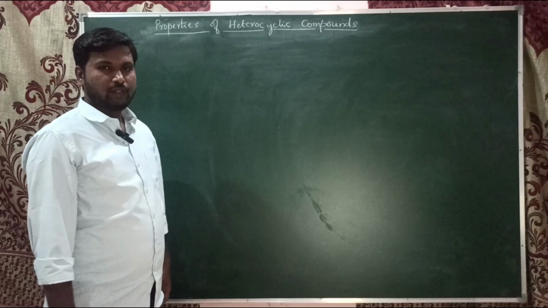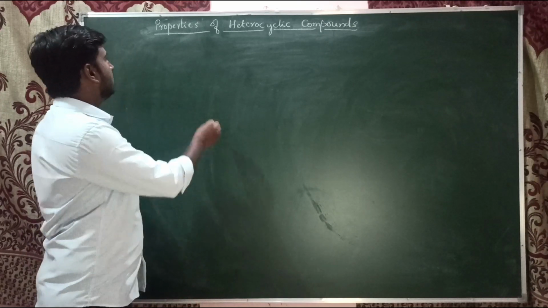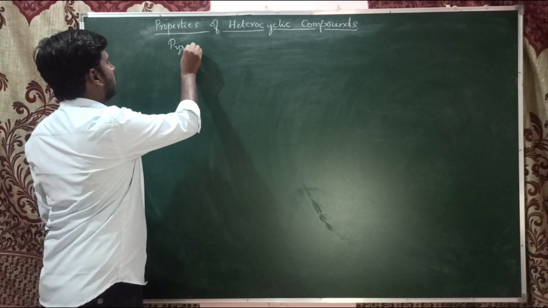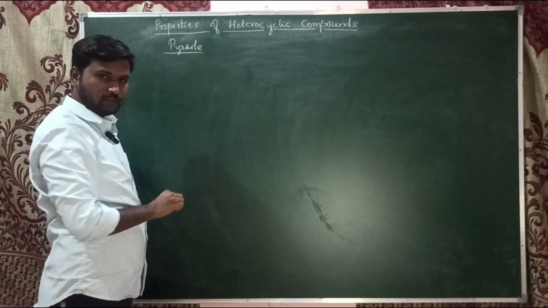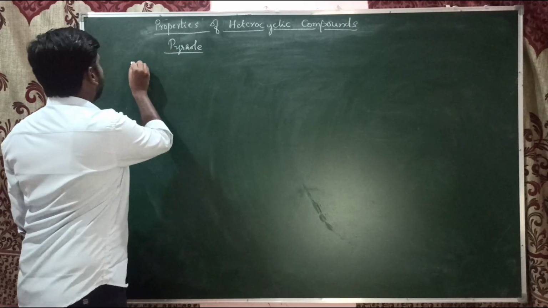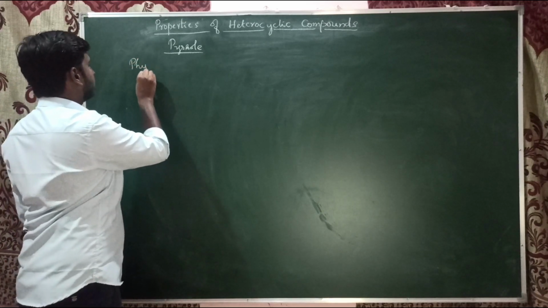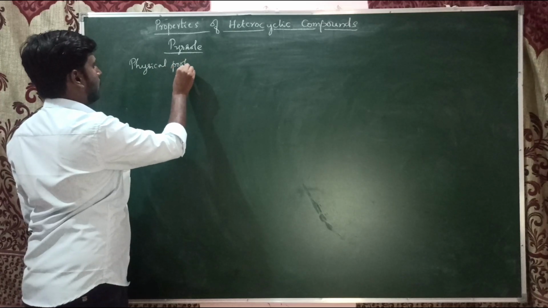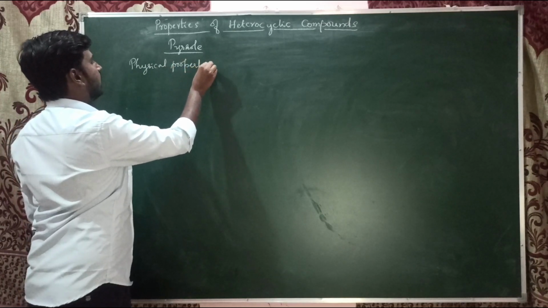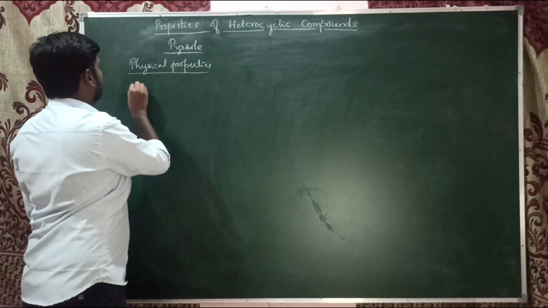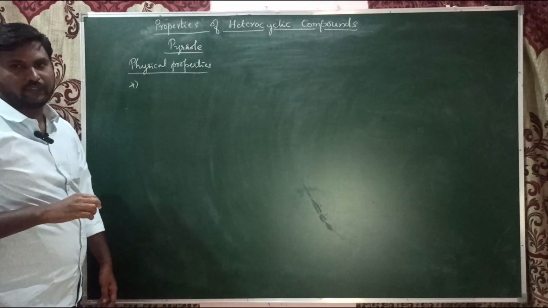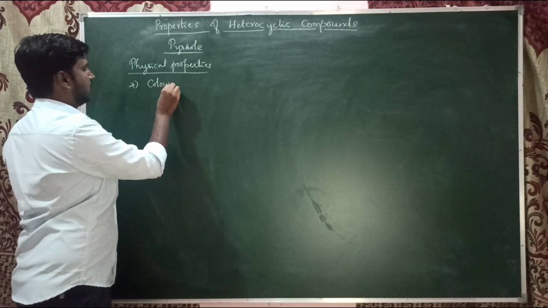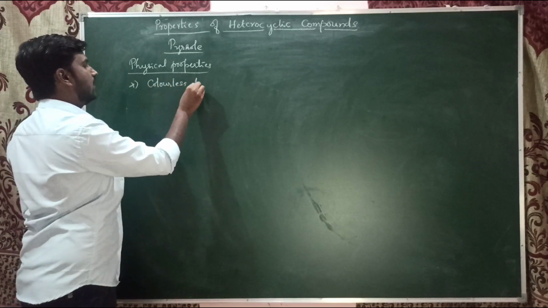And when it comes to the properties, first we'll discuss the pyrrole molecule. If you see its physical properties, it is a colorless liquid.